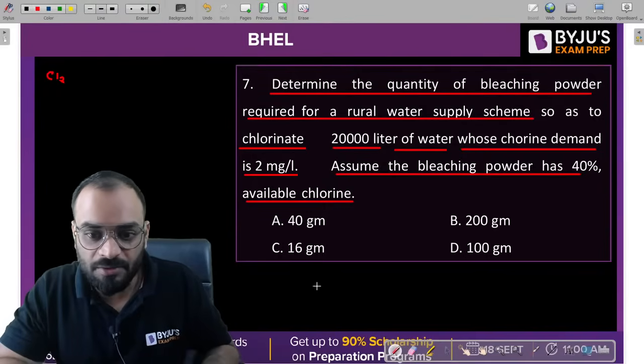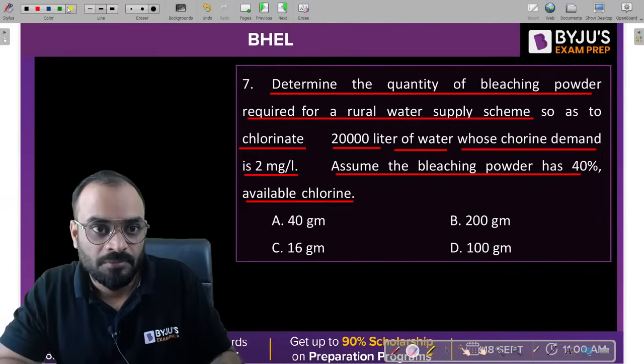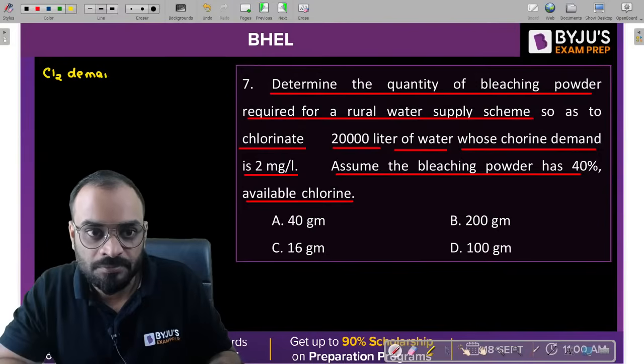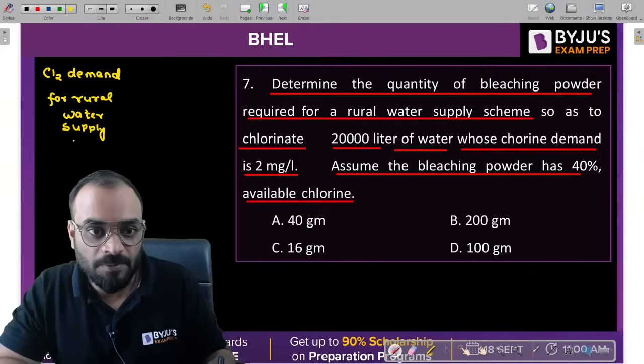So chlorine demand for rural water supply scheme, right? How much is it?